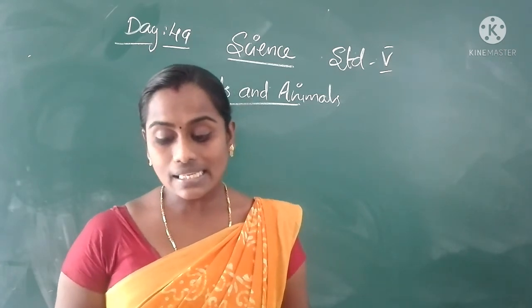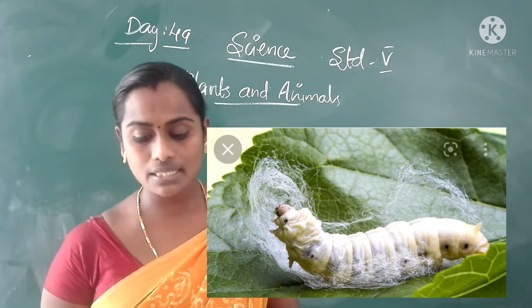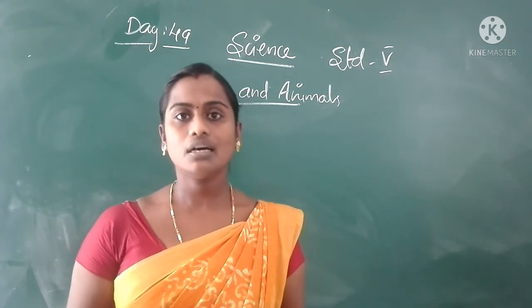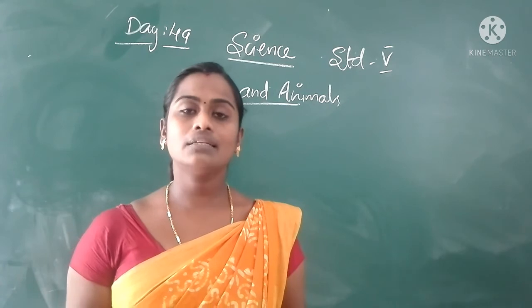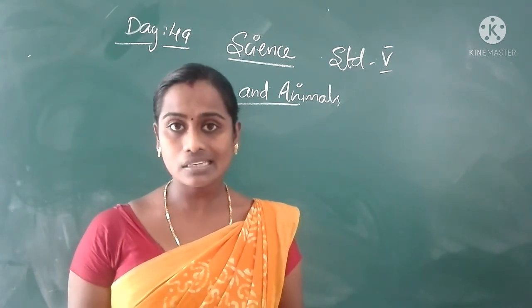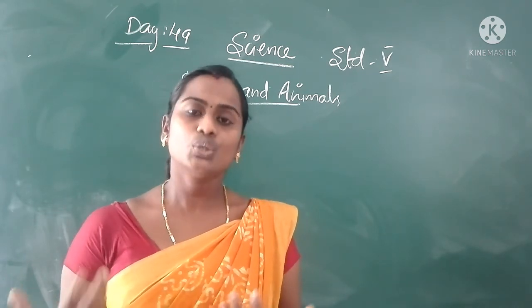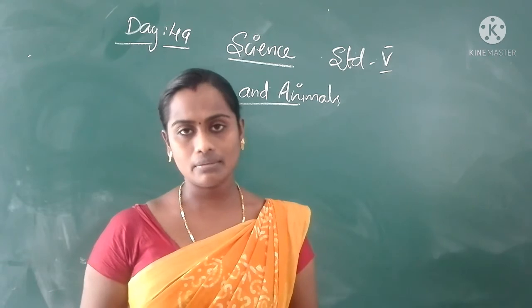And also silk is obtained from the silkworm, honey from bees, and lac from insects. These are the by-products of animals. So these are the useful products we get from animals.